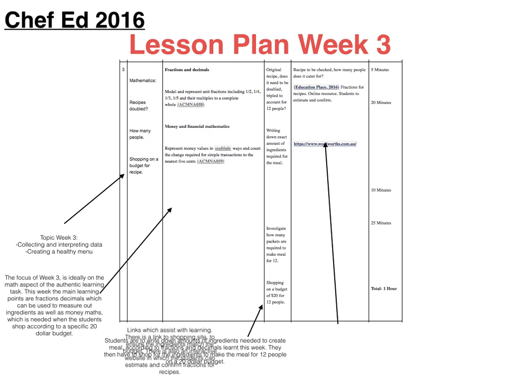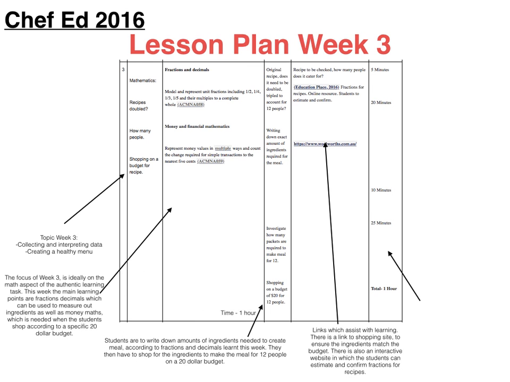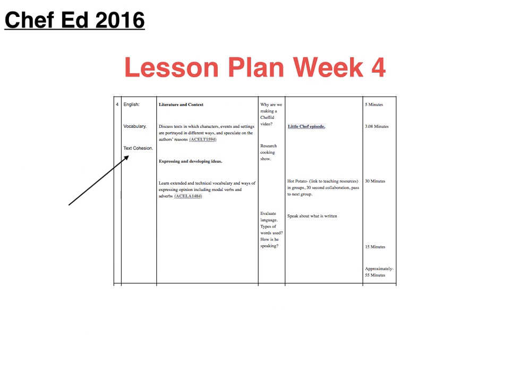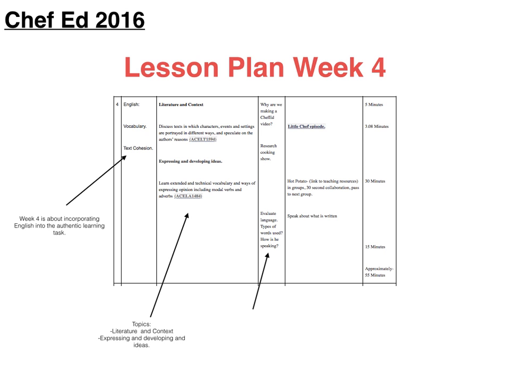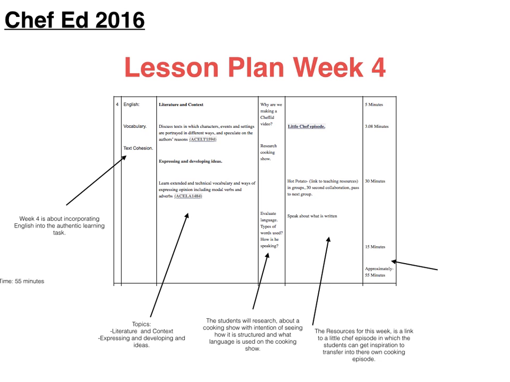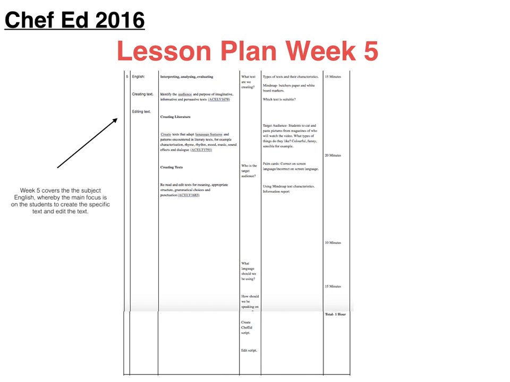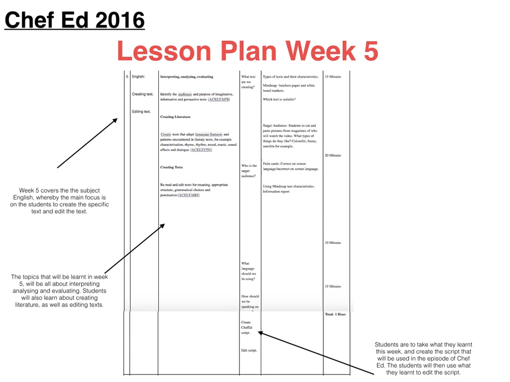This is due to the students having to create a real meal on a $20 budget for 12 people. In week 4, the students are asked to research a cooking show, looking at the language used in that cooking show to prepare for when they create their own cooking show. In week 5, the students for the authentic learning task are then asked to create a script, which they then edit.